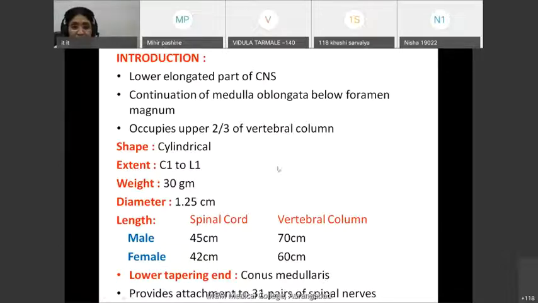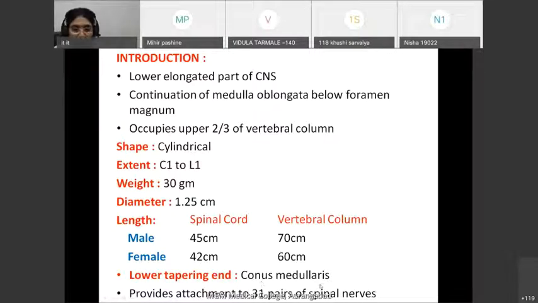This spinal cord does not end abruptly at the level of L1 vertebra. As it descends down, it tapers down in a cone-shaped manner, and at the lower border of first lumbar vertebra, it ends in a cone-like manner, which is called conus medullaris. What is conus medullaris? The conus medullaris is the lower tapering cone-like end of spinal cord. This is also commonly asked, what is conus medullaris? So conus medullaris is present at the level of L1 vertebra. It is the lower tapering end of spinal cord.